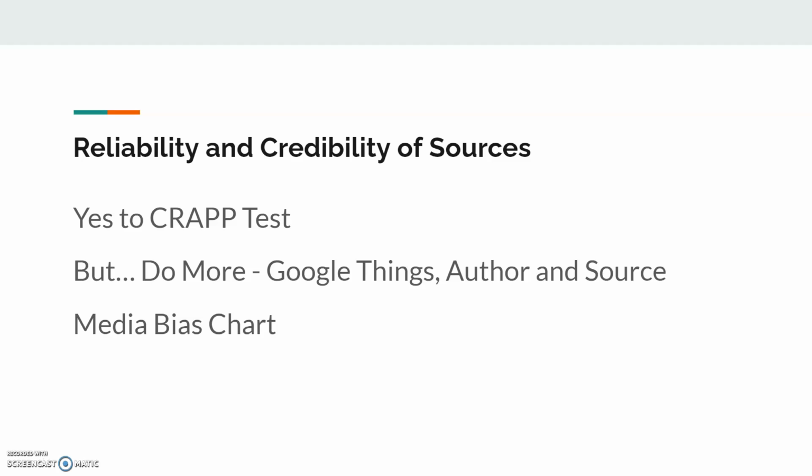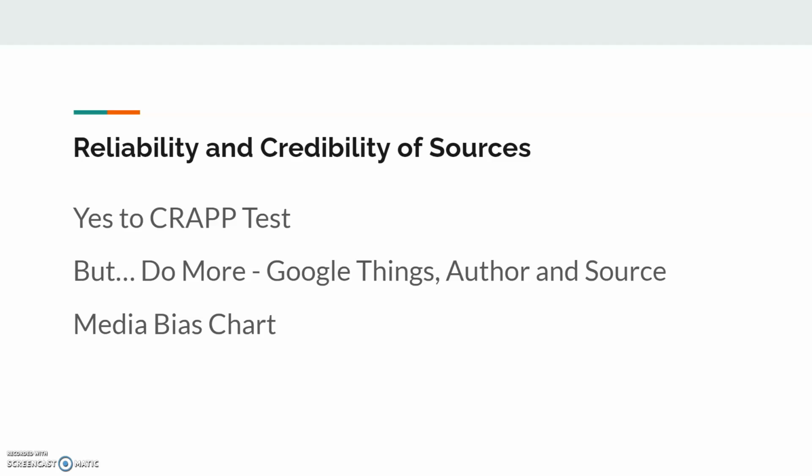I think you guys did a good job with this for, kind of, our first attempt at this. A lot of you looked at the CRAP test and you told me the date was good, or that a .org is better, things like that. But I want you to do a little bit more than that, right? Don't rely on the fact that, well, it's .org, it must be okay. My church is also a .org organization, and I would say that my church is probably biased, right? It's a Christian church, Episcopal church. They have a certain bias going on. And so just because it's a .org doesn't mean that it is totally fair game as a source.